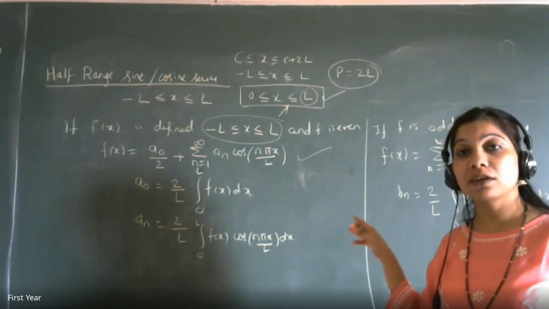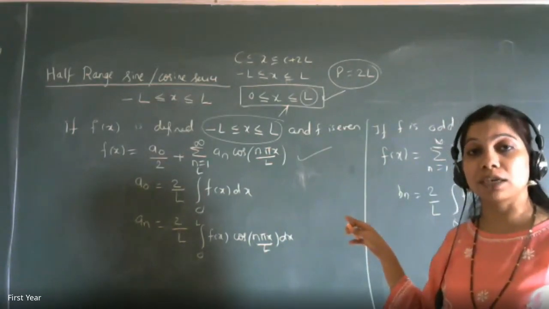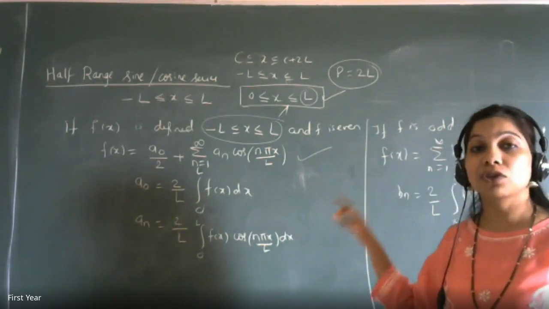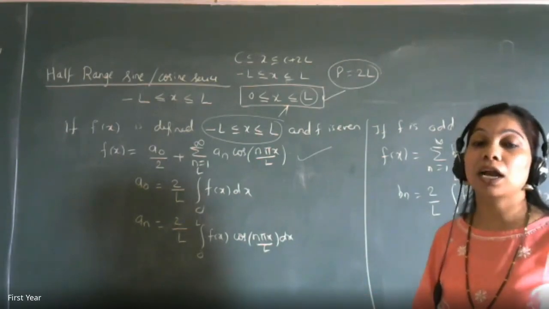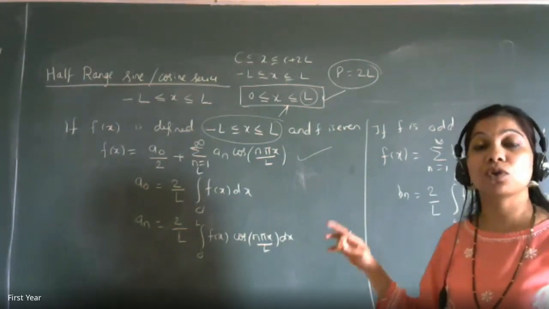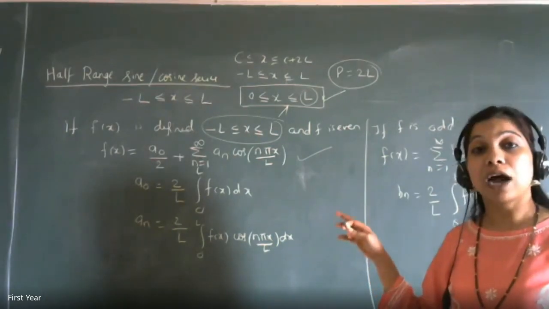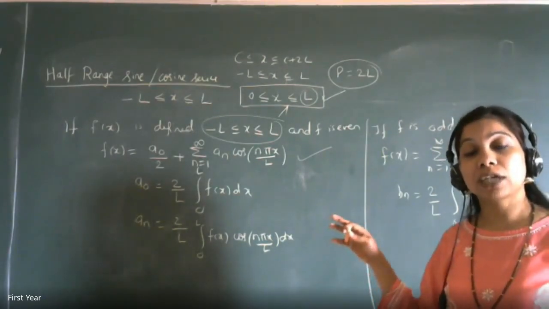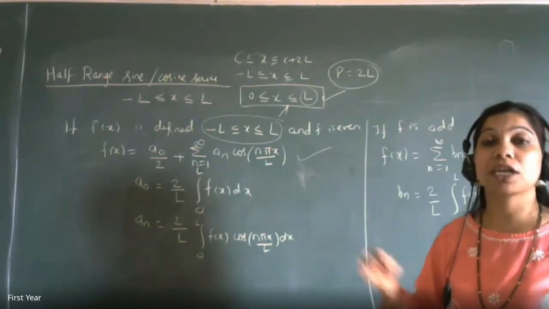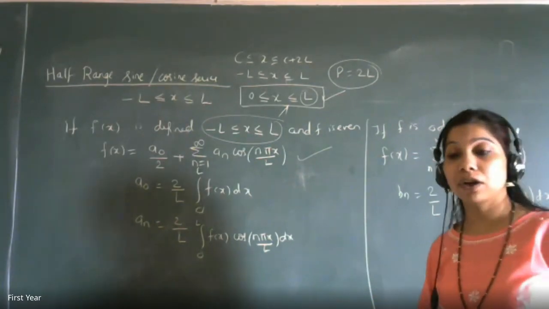If I extend 0 to L between minus L to L as an even function, I get a cosine series, which is called the half range cosine series. And why is it called half range? Because I am using 0 to L only, with the upper limit L, which is directly half of the period. And for sine, if I extend it as an odd function, then I'll get the half range sine series. Clear?